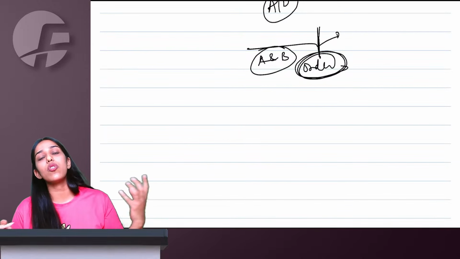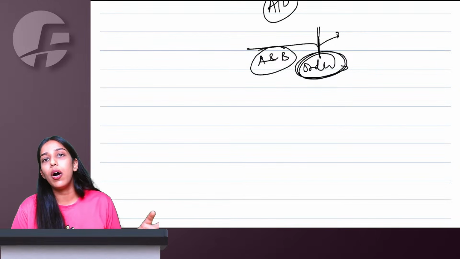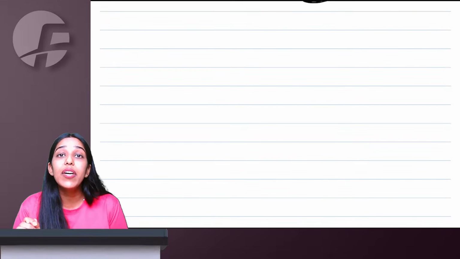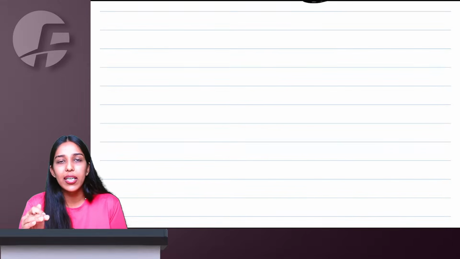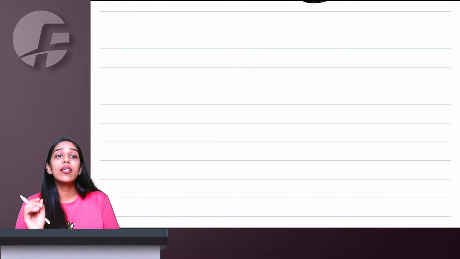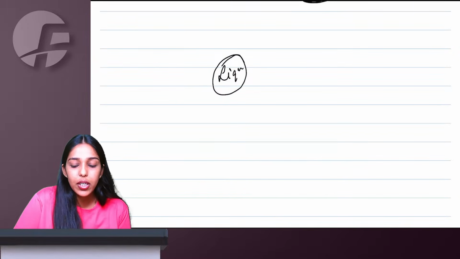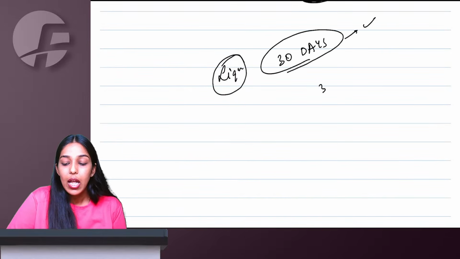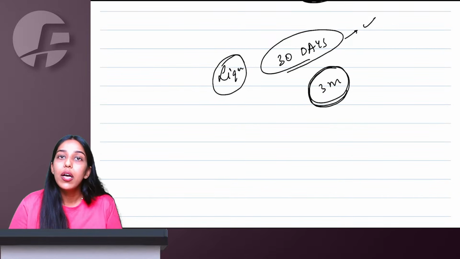Then principals and agents are all jointly and severally liable. Minors and trustees, all jointly and severally liable. All the members of HUF, all jointly and severally liable. In case of private companies, even directors can be personally liable, but if they can prove they were not negligent and have done nothing wrong, that's a separate thing. Otherwise, even directors of a private company will be personally liable. If a company goes into liquidation, within 30 days of appointment the liquidator will inform that he is appointed, and within 3 months the department will inform the liquidator that these amounts are recoverable.